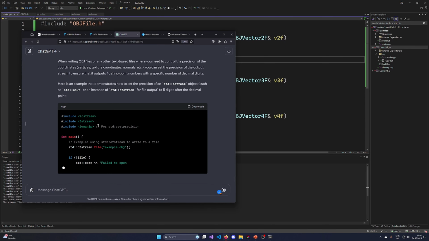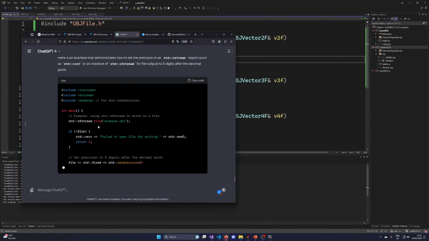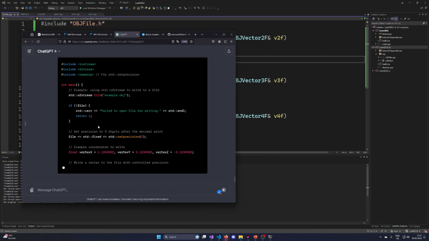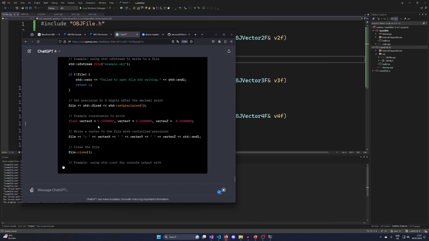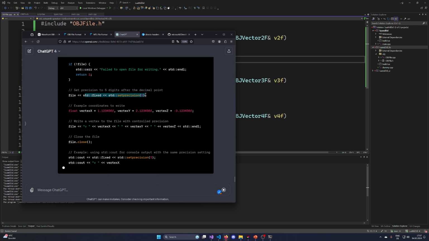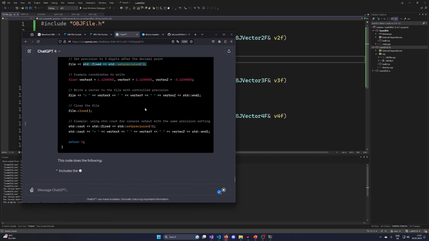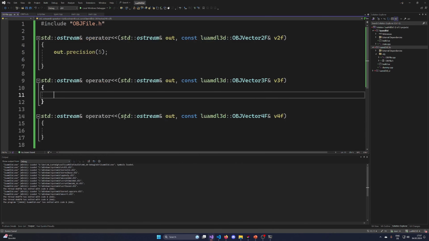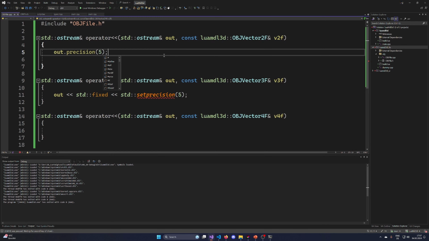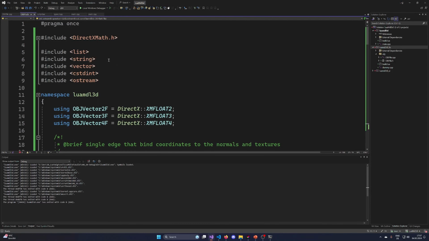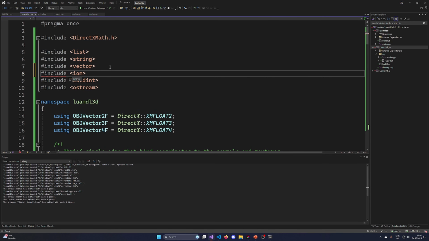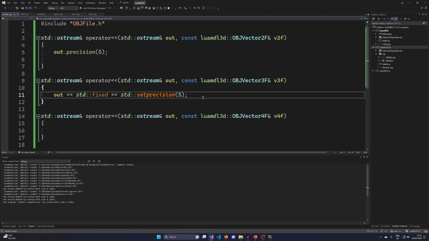Let's see. SCD fixed. Okay. I am just now hoping that you know what you do, ChatGPT, but I think you should. So SCD fixed is known, but we are missing IO manip here, to manipulate stuff like this, which should make this one work as well.